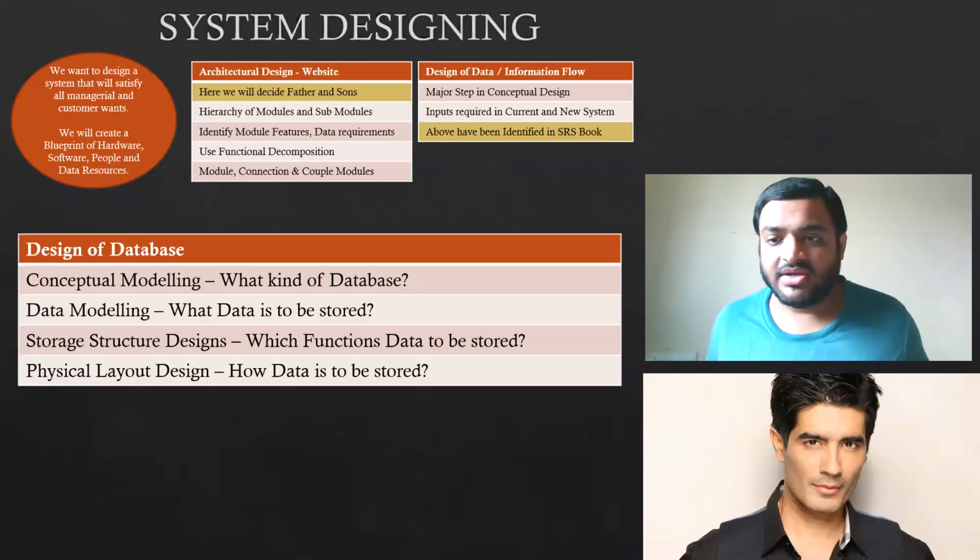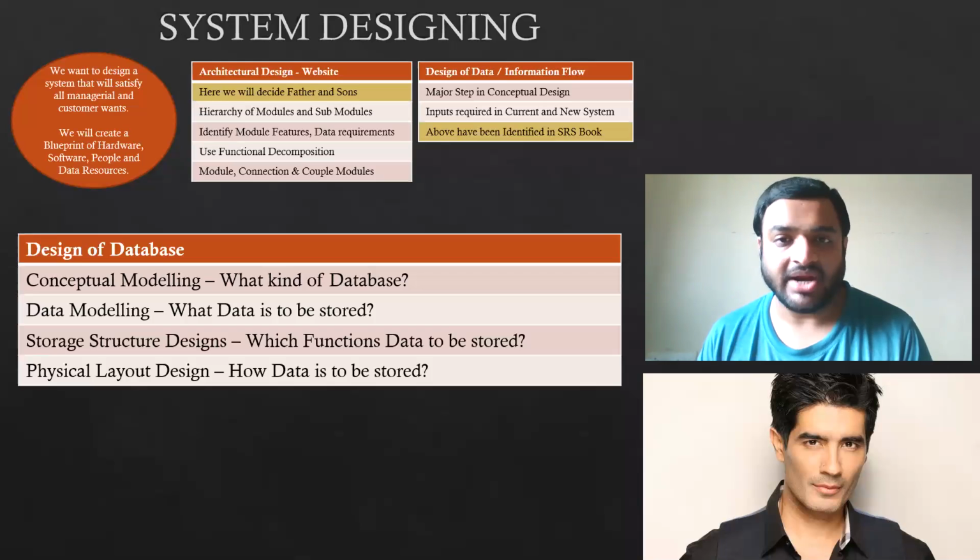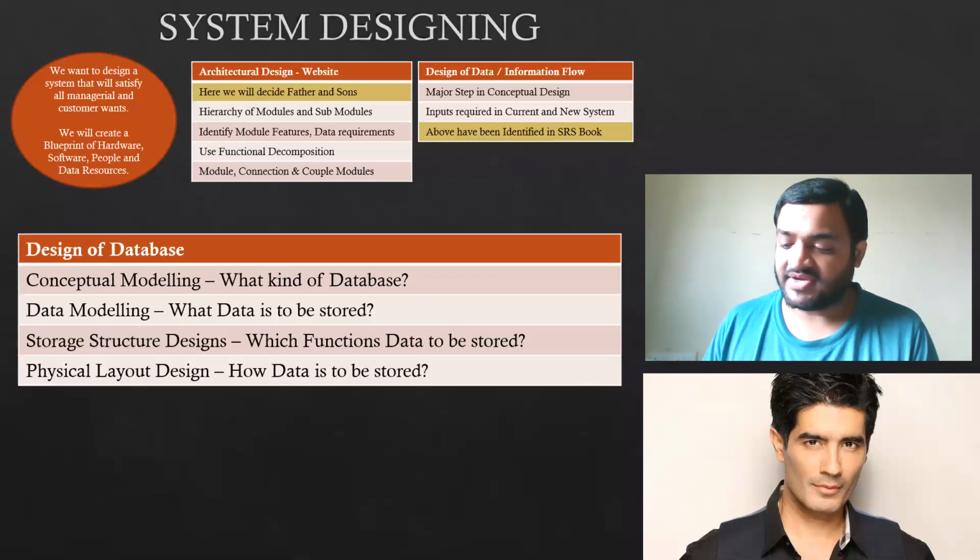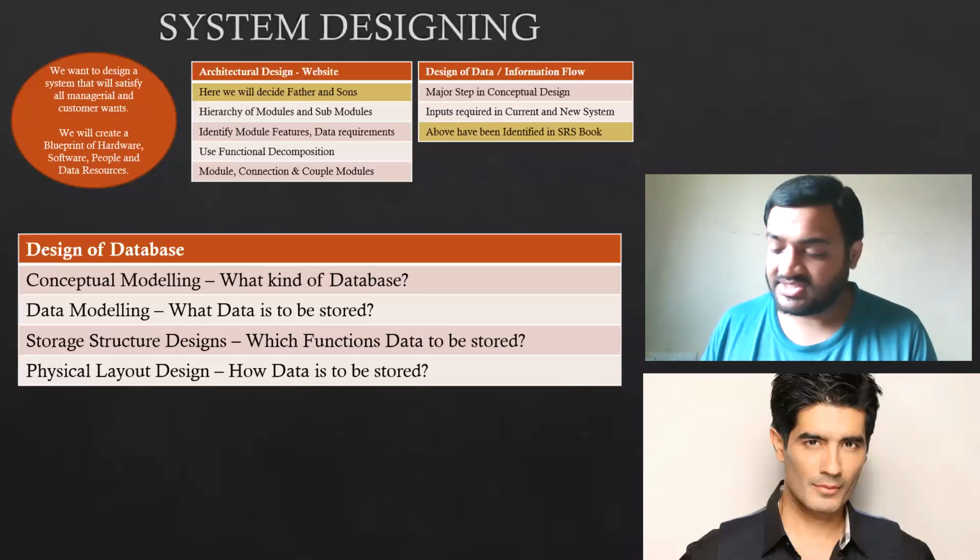For example, you have purchased a 10,000 GB hard disk or 10,000 TB hard disk, and you have assigned it for business purposes, for one specific business, say you are manufacturing cars. Now you will not keep your personal information or the data of your other business functions in the same database. So what you will do is data modeling: what data is to be stored in which database?